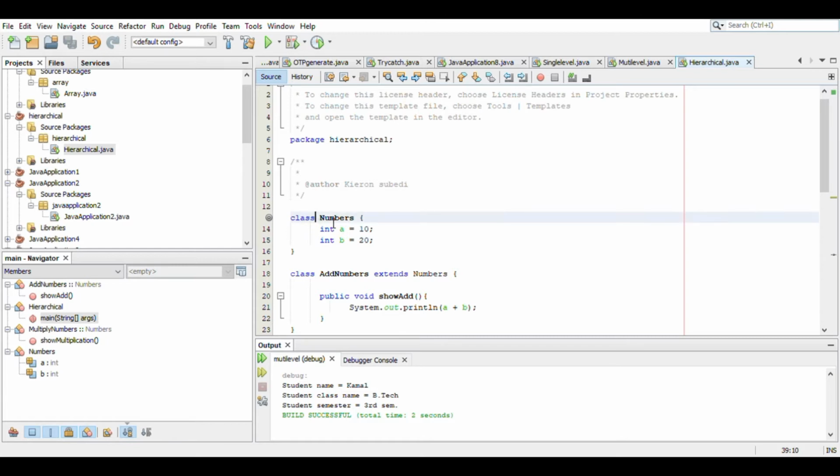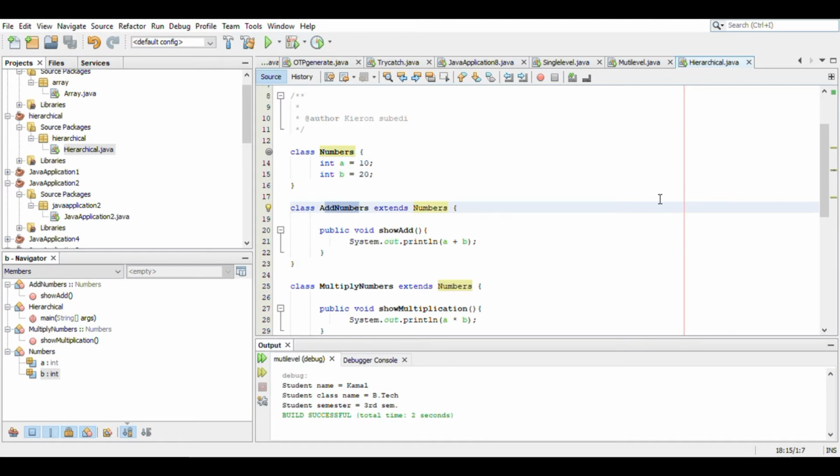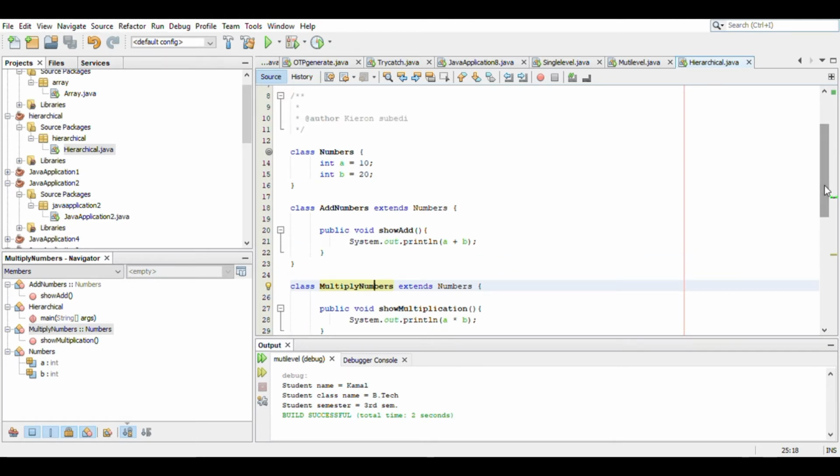We make a class Number first, and then class Add Number, and then class Multiply Number. Now what we're going to do here is inherit one class into many classes. That means this class Number will be inherited by multiple classes, that means Add Number and Multiply Number.